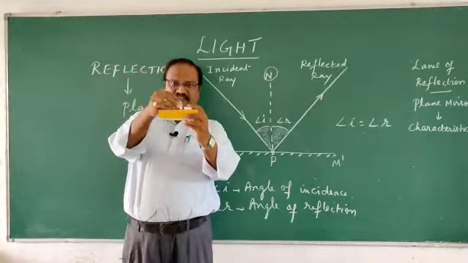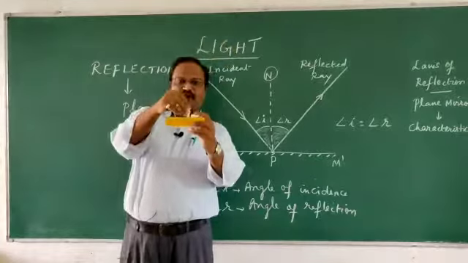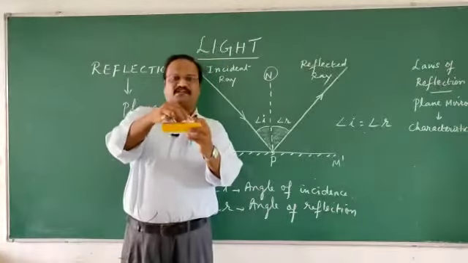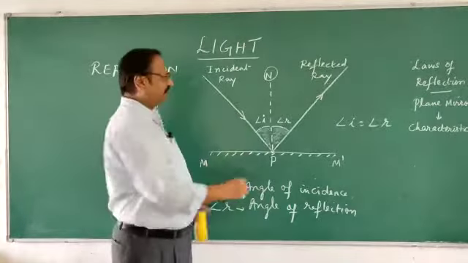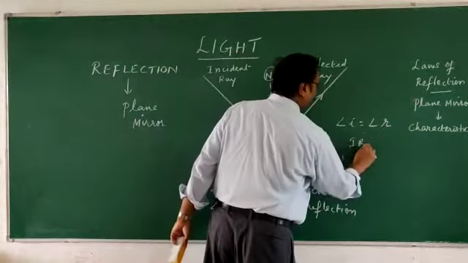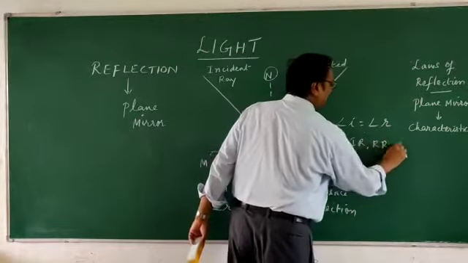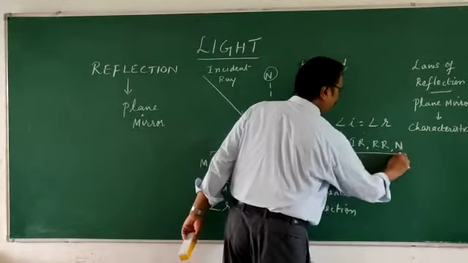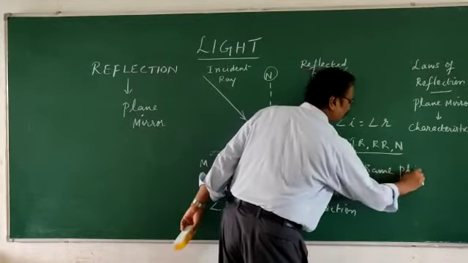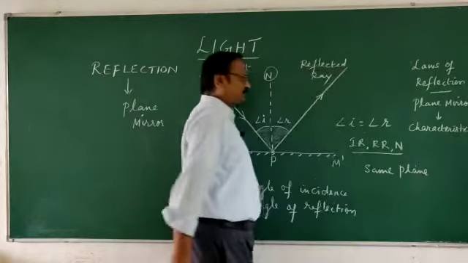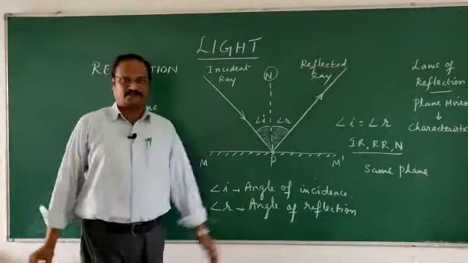The incident ray, the reflected ray and the normal at the point of incidence all lie in the same plane. So these are the two laws of reflection.